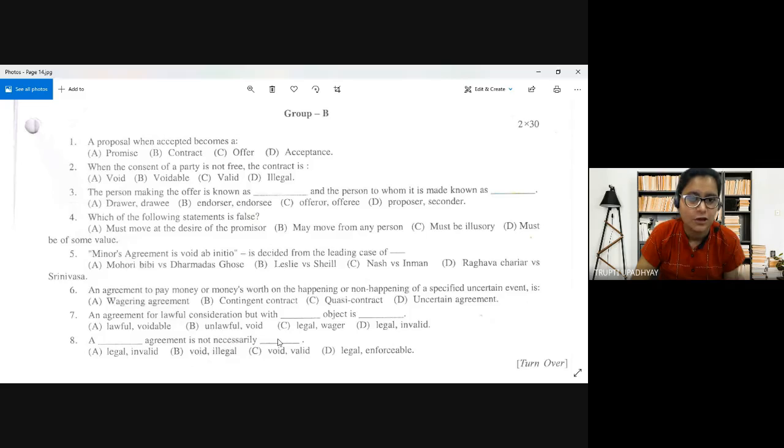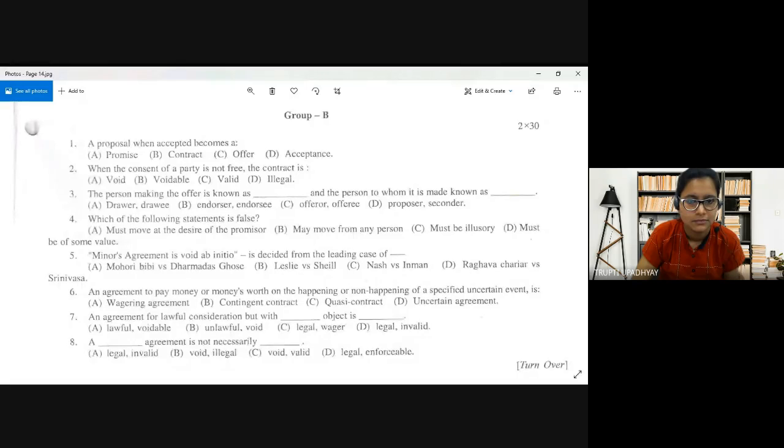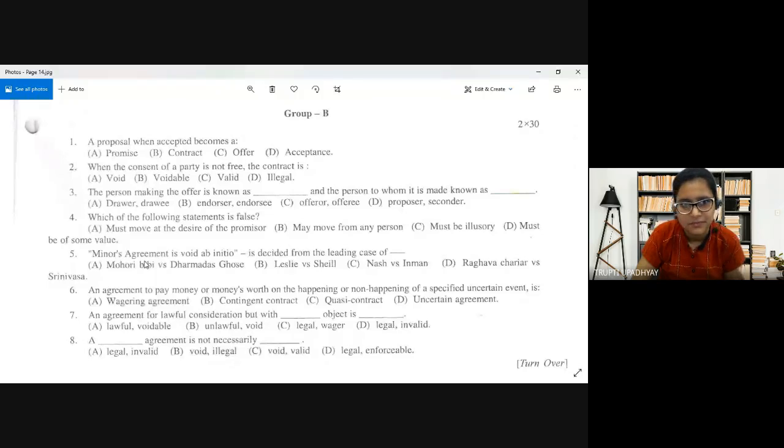When the consent of a party is not free, the contract is: A, void; B, voidable; C, valid; and D, illegal.